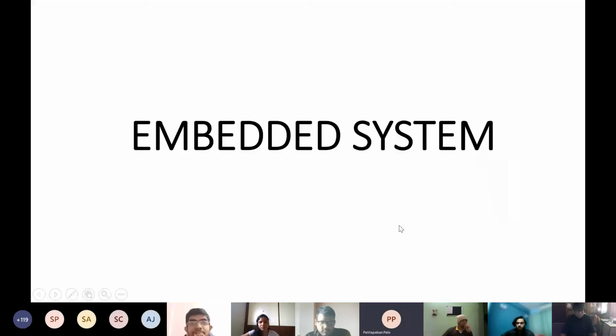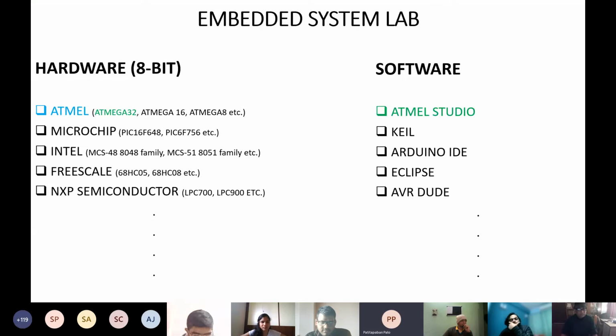Okay, so I'm just telling a few things before we start, so that whatever I speak you can understand it. For hardware and software, there are two things. Atmega 32 is the microcontroller that we are going to use. The Arduino board that you will purchase also has an Atmega 32 controller. As the name says, there are 32 registers in that microcontroller, and you have to burn the code that you write